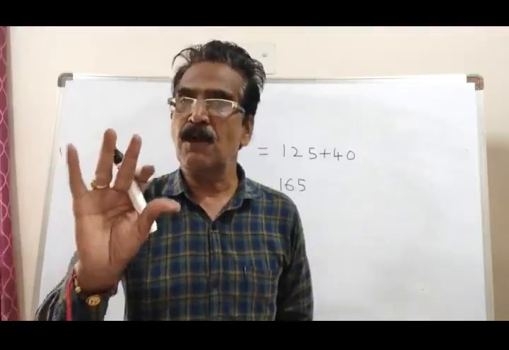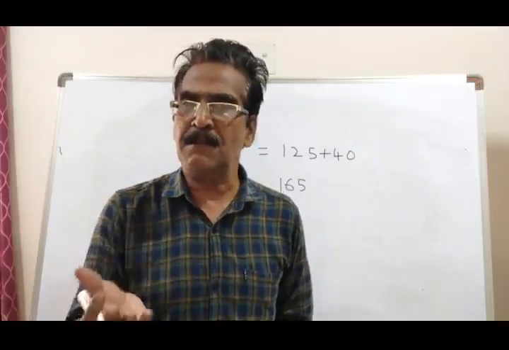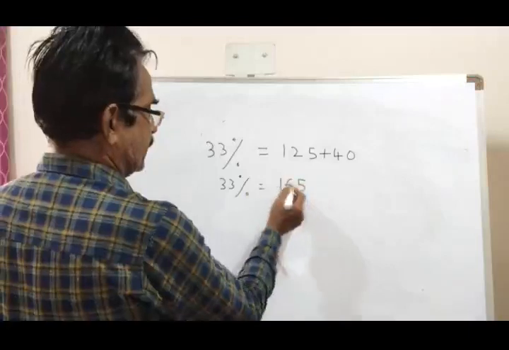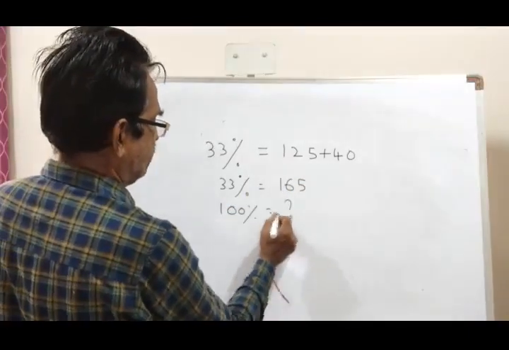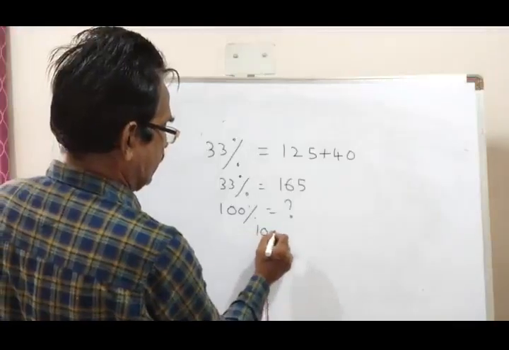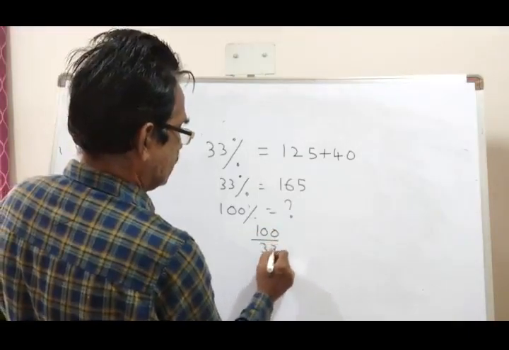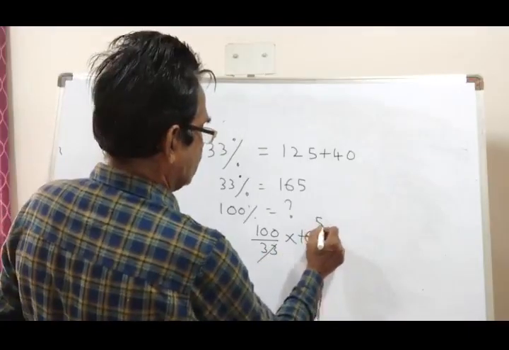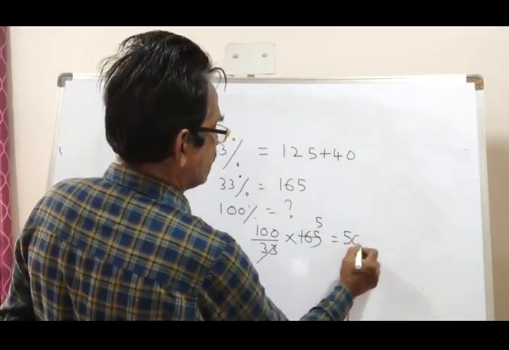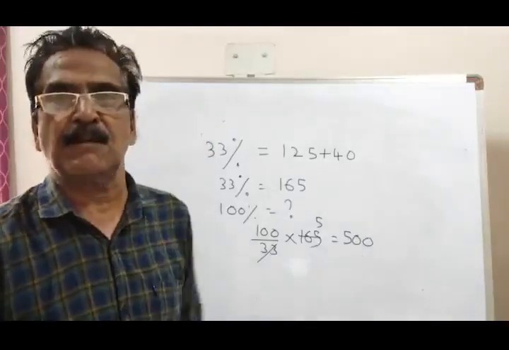Maximum mass means you have to find 100%. 33% is equal to 165. What is 100%? 100 by 33 into 165. 33 fives 165. Maximum mass is 500.